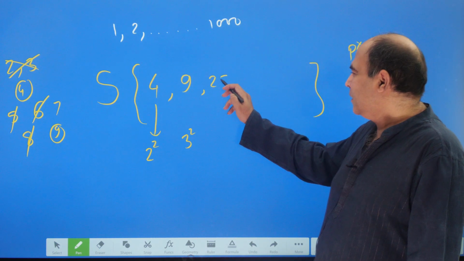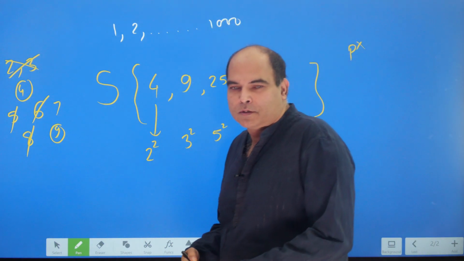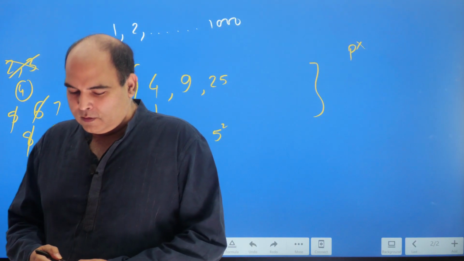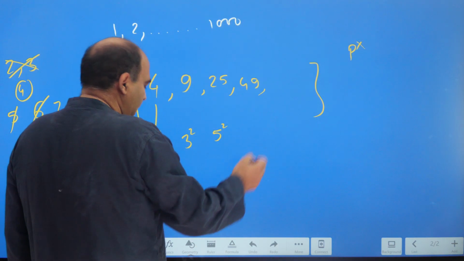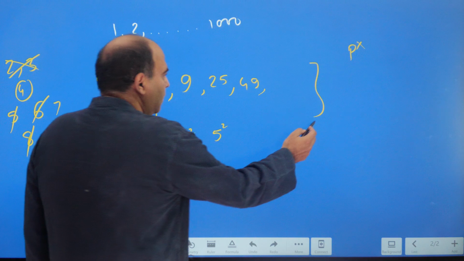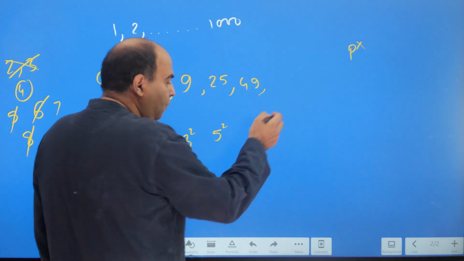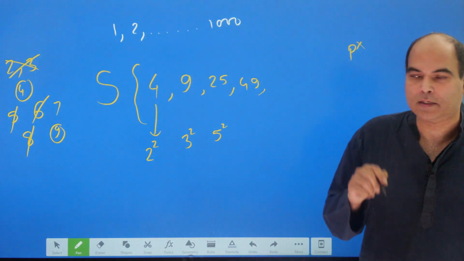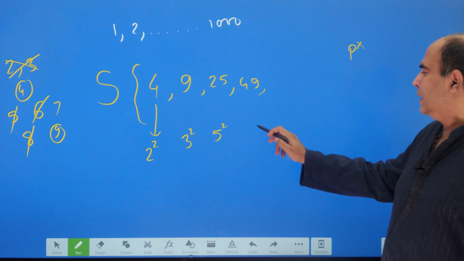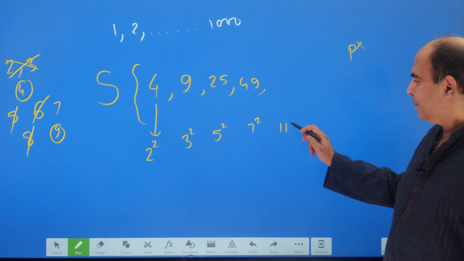And now you realize that the pattern is basically squares of prime numbers. That's what you need to take. So the next number you can take is 49, and the next number you can take is not 64. Squares of odd prime numbers, basically, after 2 square. You can't take 64. So 7 square you can take. 8 square you can't take.